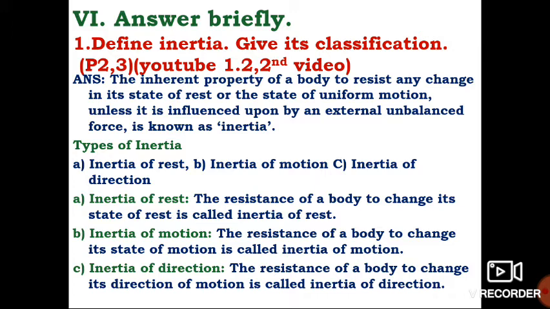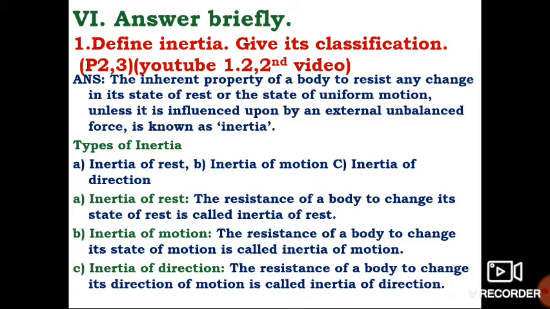Roman letter 6, answer briefly. First one, define inertia, give its classification. Answer, the inherent property of a body to resist any change in its state of rest or state of uniform motion unless it is influenced by an external unbalanced force is known as inertia. Types of inertia: A, inertia of rest. B, inertia of motion. C, inertia of direction.